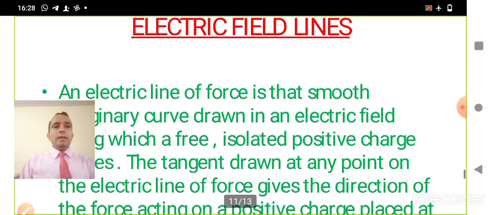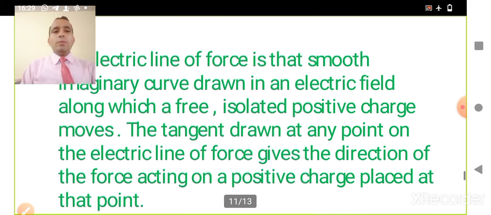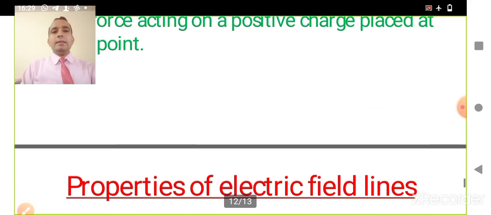Now we have electric field lines. Electric field lines, or lines of force, are smooth imaginary curves drawn in an electric field along which a free isolated positive charge moves. The tangent drawn at any point on the electric line of force gives the direction of force acting on a positive charge placed at that point.